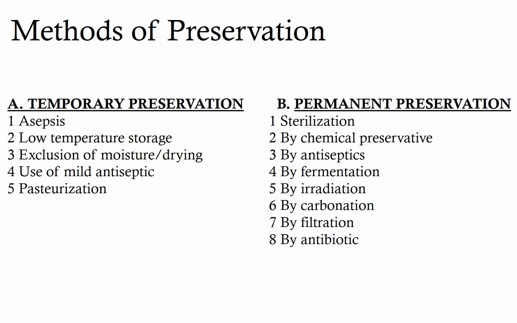In our previous video, we have already studied the temporary methods of preservation such as asepsis, low temperature storage, exclusion of moisture or drying dehydration methods, use of mild antiseptics like salt, sugar, and pasteurization. In today's lecture, we will cover the different permanent methods of preservation which include sterilization, use of chemical preservatives, antiseptics, by method of fermentation, irradiation, carbonation, filtration, or antibiotics.